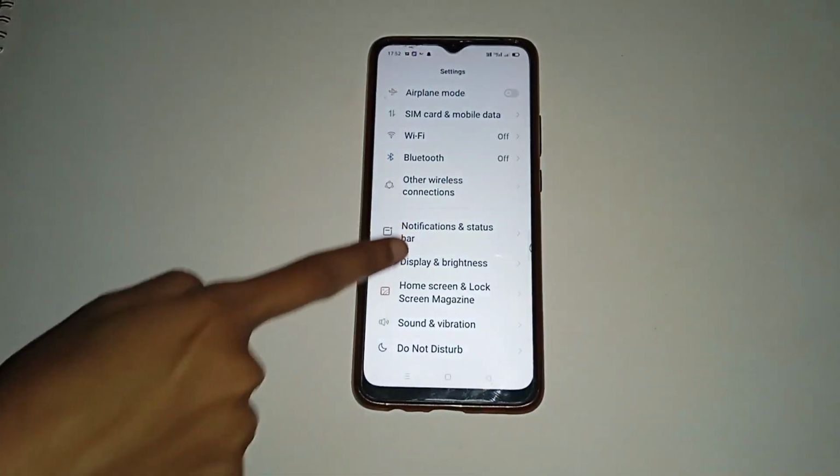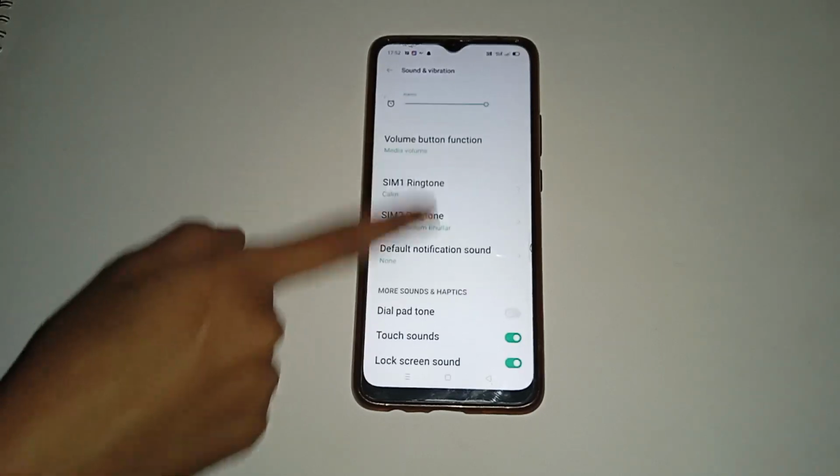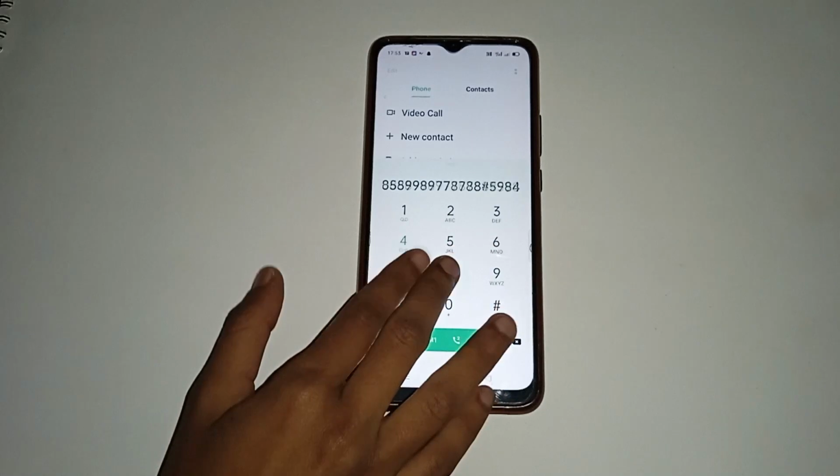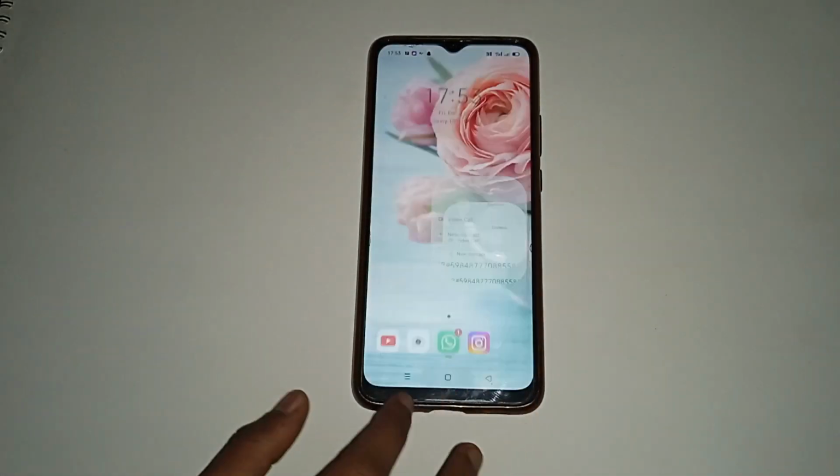on the Settings icon, click on the Sound and Vibration option, then click on the Dial Pad Tone option. After that, when you click on the phone icon, in this way the dial pad tone is on.